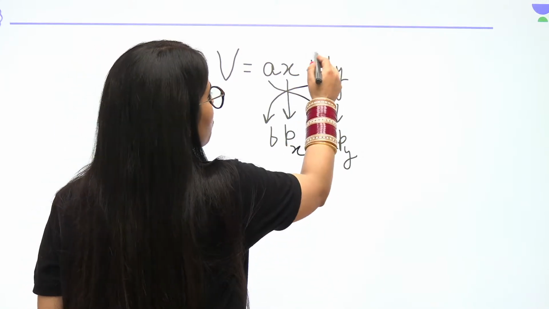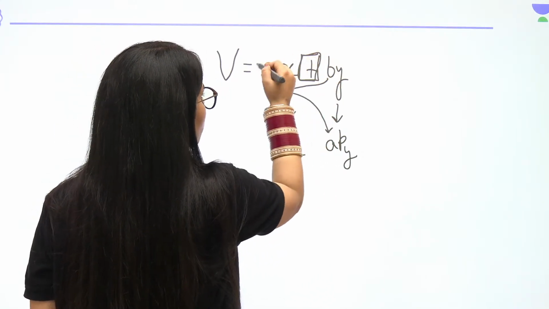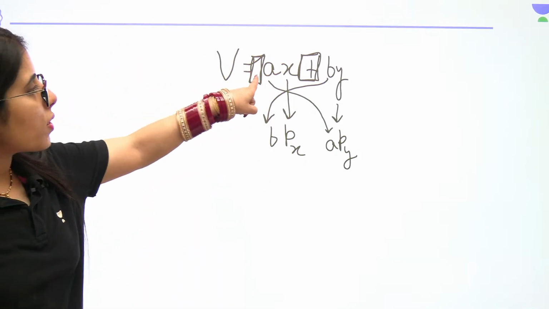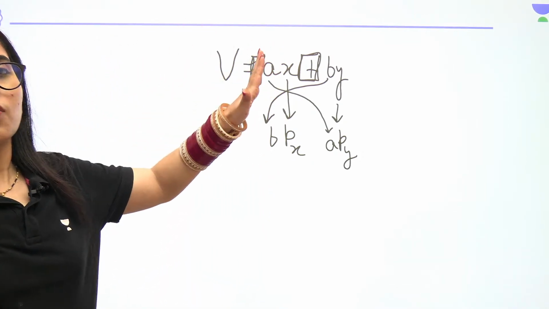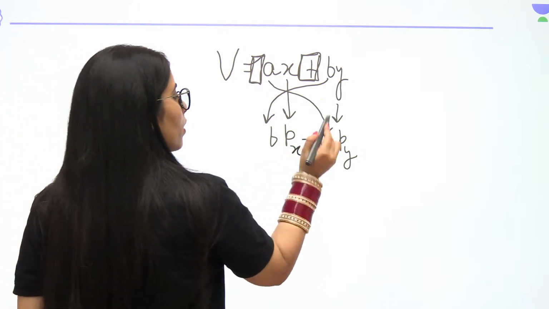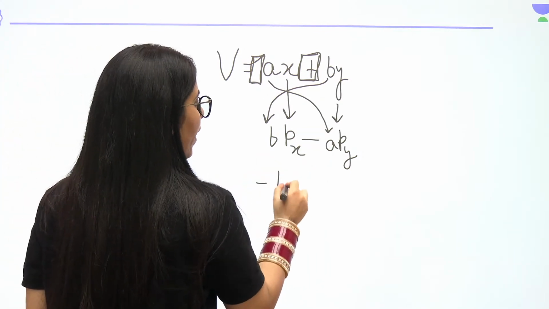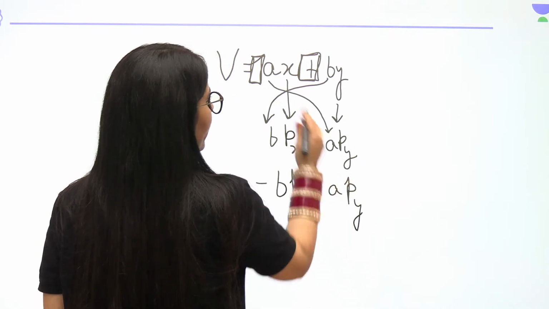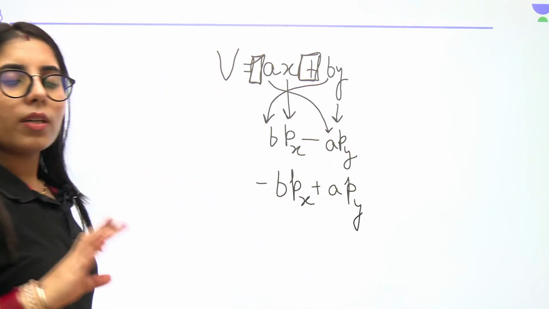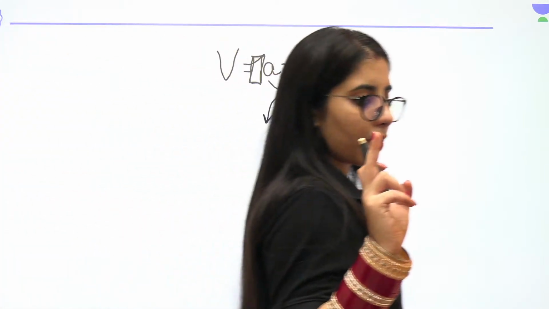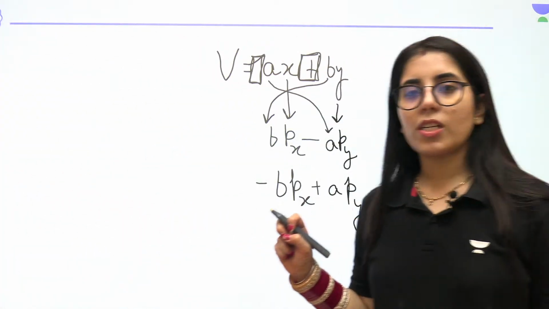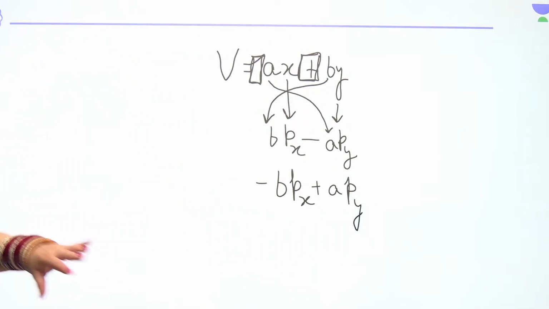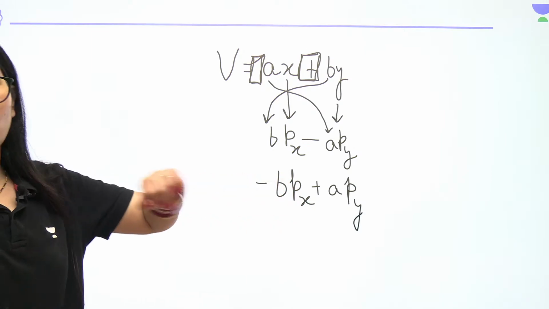So sign change means either this sign I have to change or this sign, any one of the signs I will be changing. If there is no sign in front, which means it's positive still, so I can make negative here, or I can make negative in the starting one, okay? If it is negative, I can make it positive. So any one of the signs from the given expression we will be changing, and this is how we get the final expression or the answer for the conserved quantity.